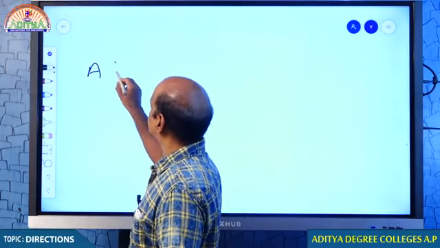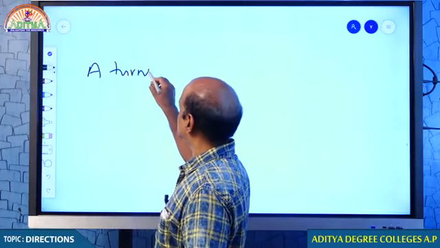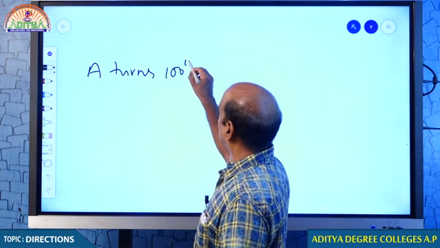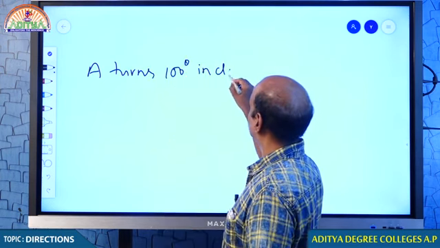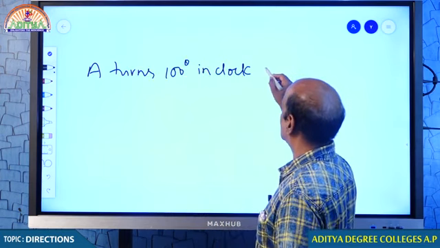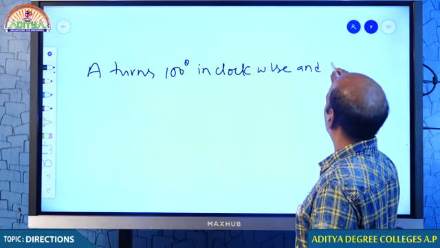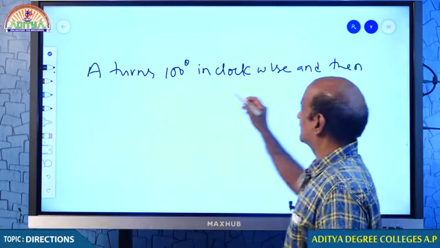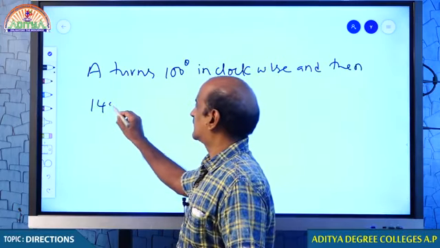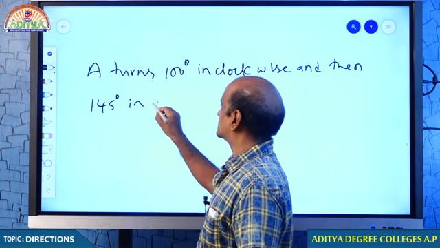A turns 100 degrees in clockwise direction, and then 145 degrees in anti-clockwise direction.